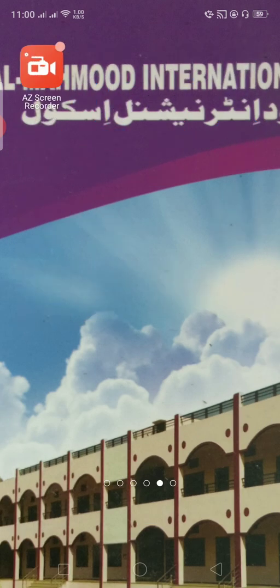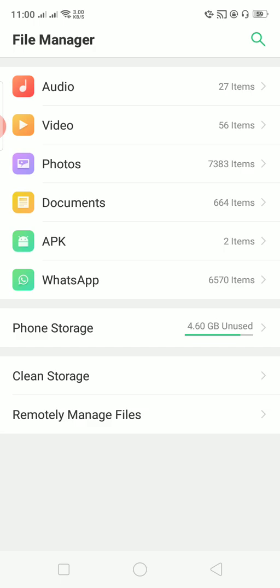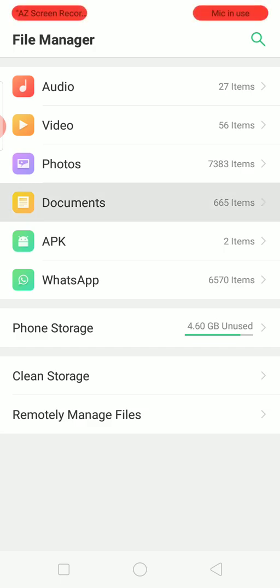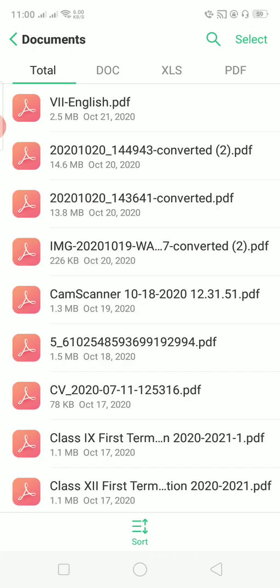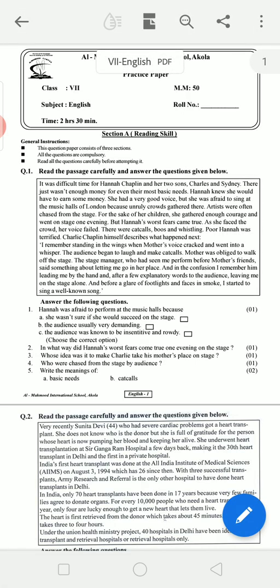Now we have to go in the file manager. Now I am going in my file manager: audio, video, photos, documents. So now I enter documents. See there you can see 7th English PDF. So you have to open the 7th English PDF. Now the paper is in front of you.